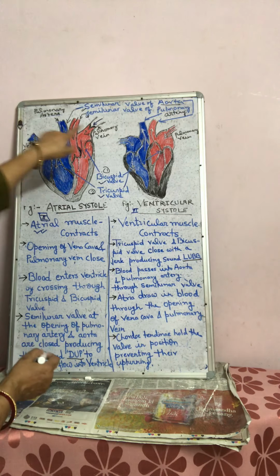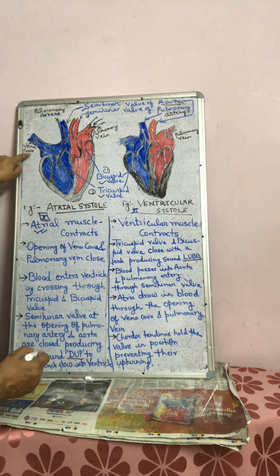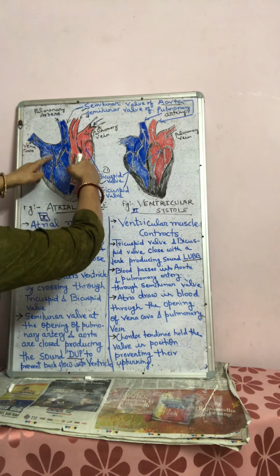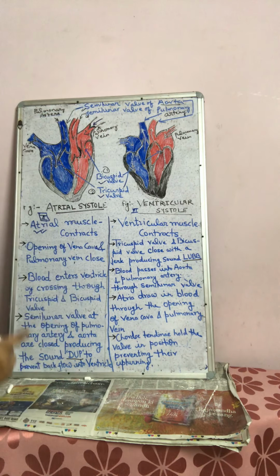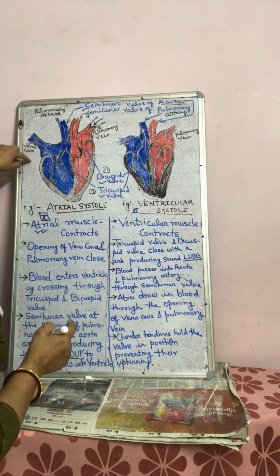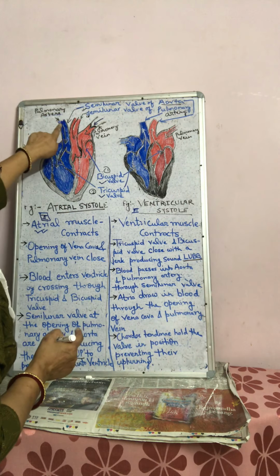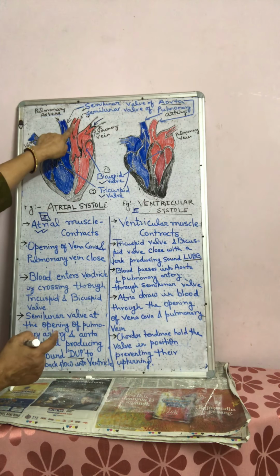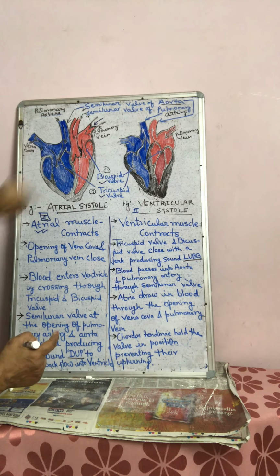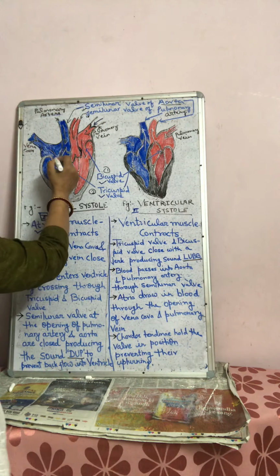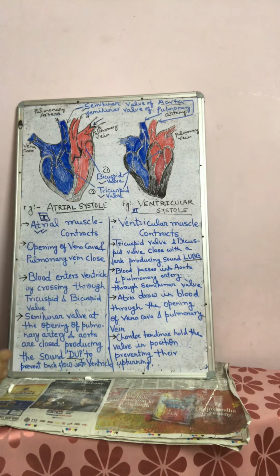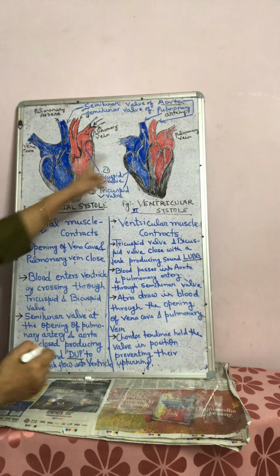These two are blood vessels, vena cava and pulmonary vein, through which blood enters in joint diastole. These two are pulmonary artery and aorta, which have semilunar valve. You can see in the diagram, semilunar valves in both the cases.